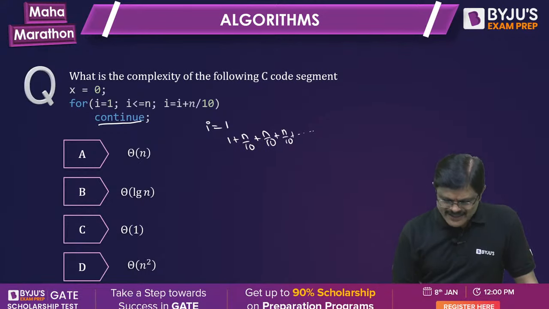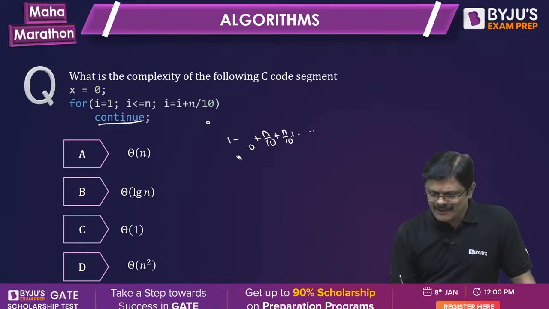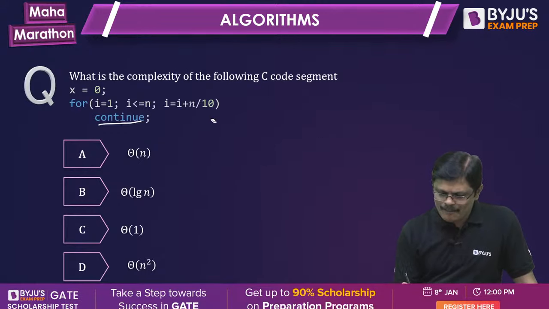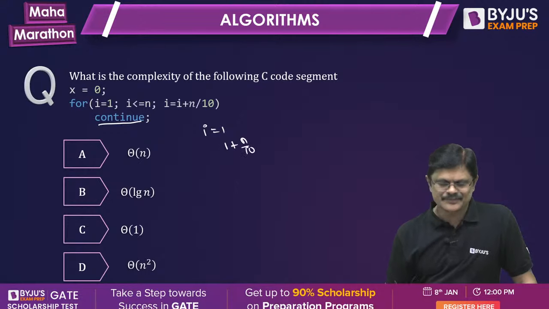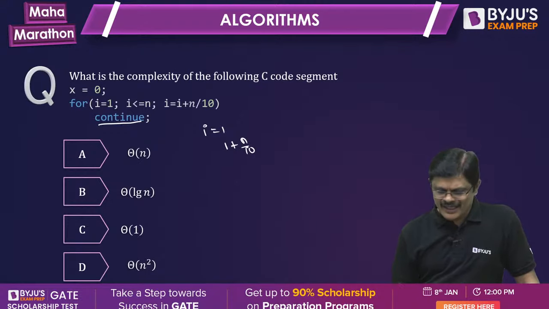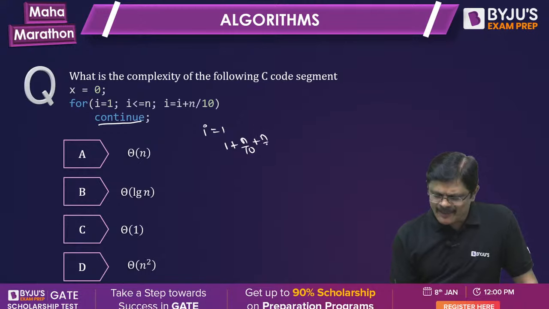Sorry, it is i equals i plus n by 10. i is equal to 1. Next time i is equal to i plus n by 10. Next time it is again n by 10.